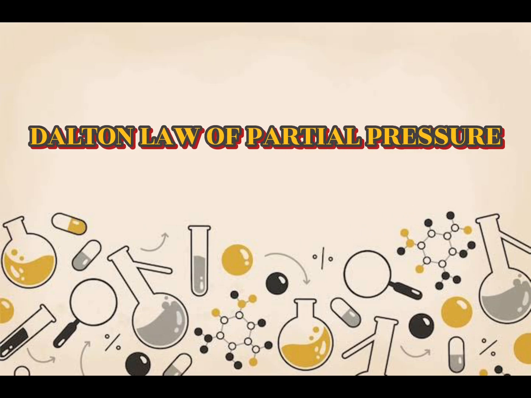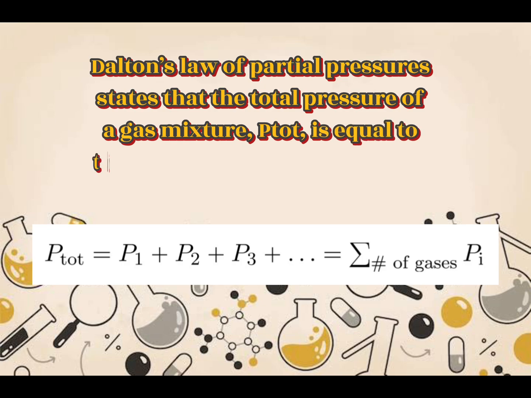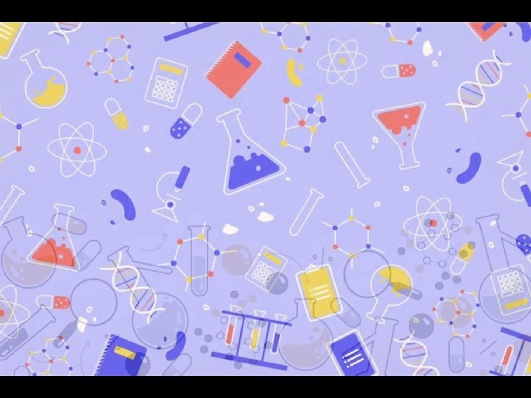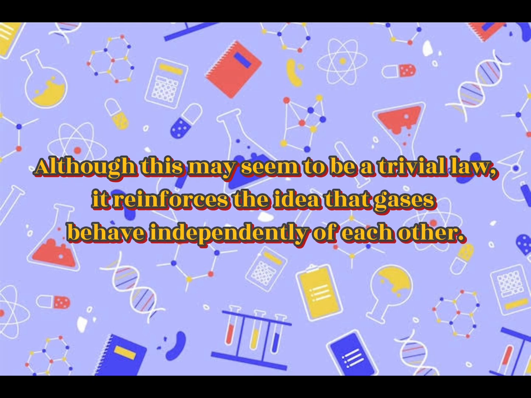Dalton's law of partial pressures. Dalton's law of partial pressures states that the total pressure of a gas mixture is equal to the sum of the partial pressures of the components. Although this may seem to be a trivial law, it reinforces the idea that gases behave independently of each other.